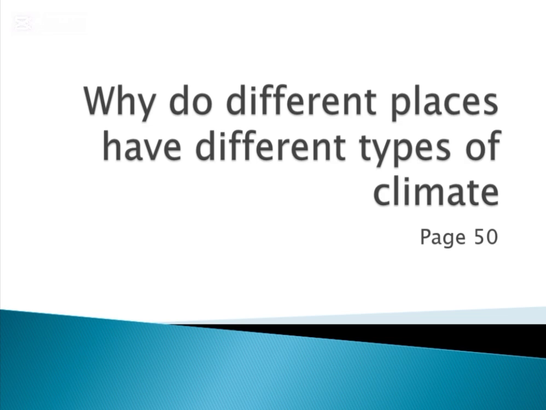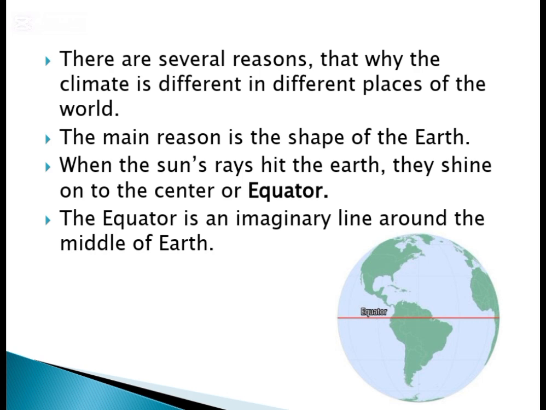So, now in today's lesson, we are going to learn why climate is different at different places in the world. There are many reasons for these differences, but the main reason is the shape of Earth. You might have noticed that when the sun's rays hit the earth directly, the place becomes hotter. These direct rays mostly fall on the center of the earth, which is called the equator.